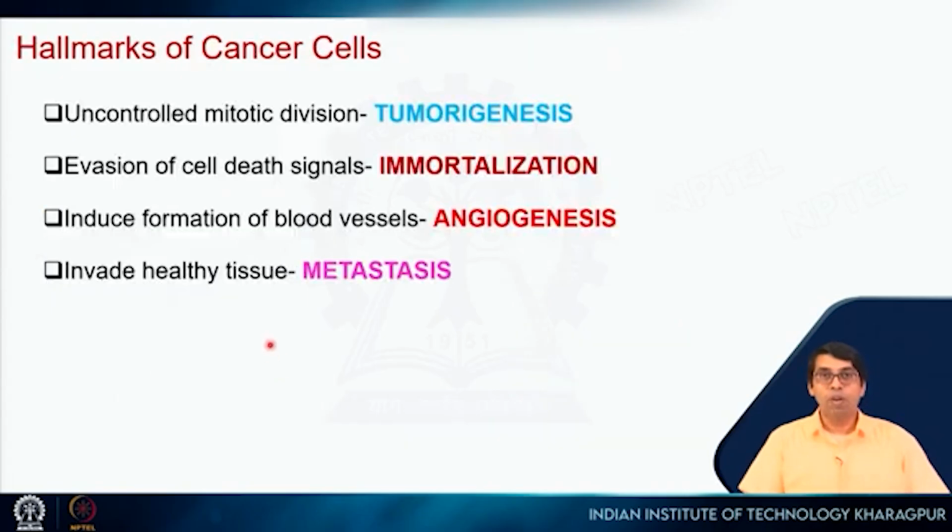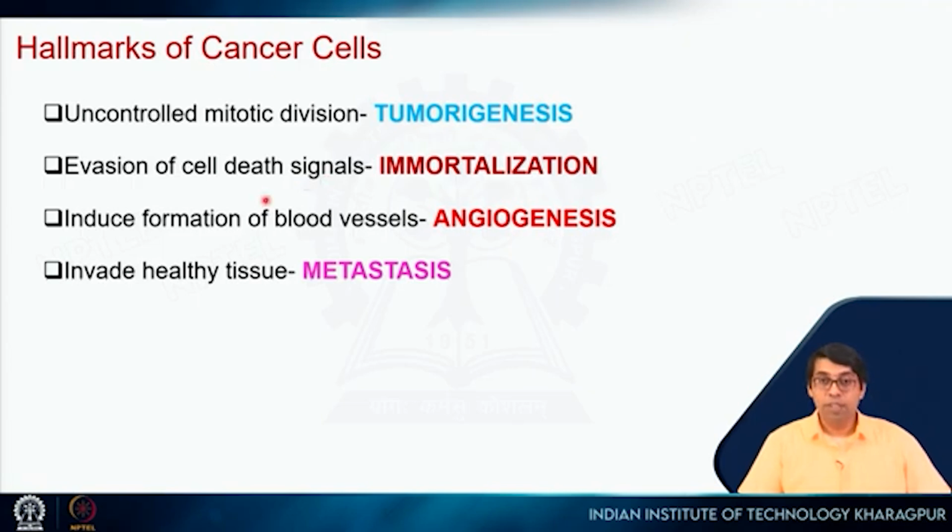Okay. So what are the hallmarks of cancer cells? There are four major hallmarks. The first one is uncontrolled mitotic division, so uncontrolled cell division, which is called tumorigenesis. The second one is evasion of cell death signals. So it avoids apoptosis, which is immortalization. So these cells will keep on dividing.